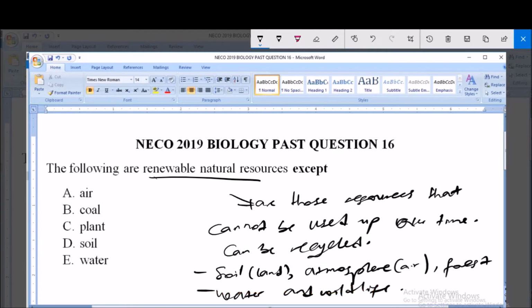Option A, which is air, is a renewable resource. C, plant, is a renewable resource. D, soil, is also renewable, and E, water, is renewable. But option B, which is coal, is non-renewable.